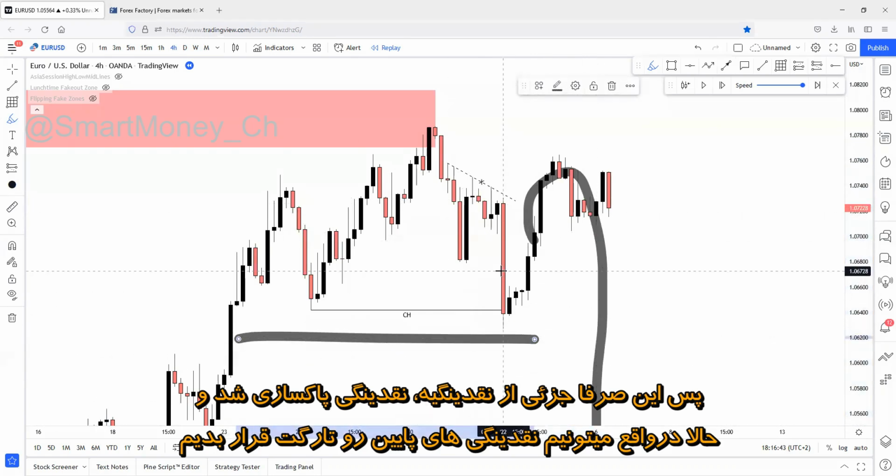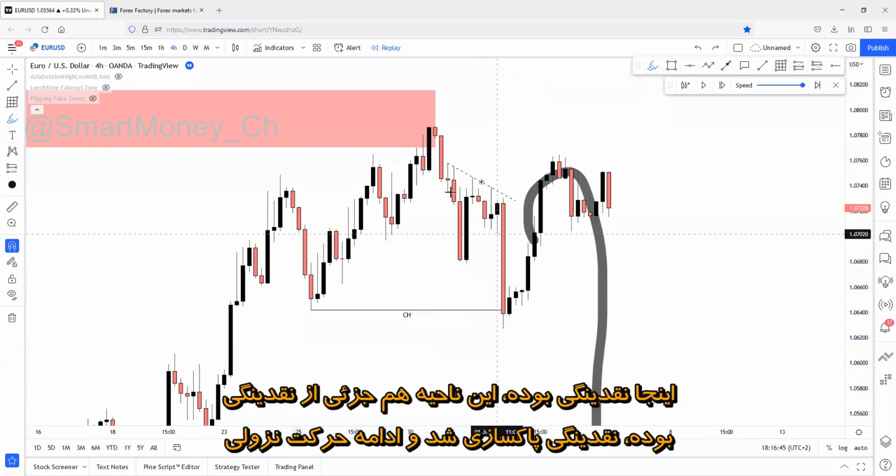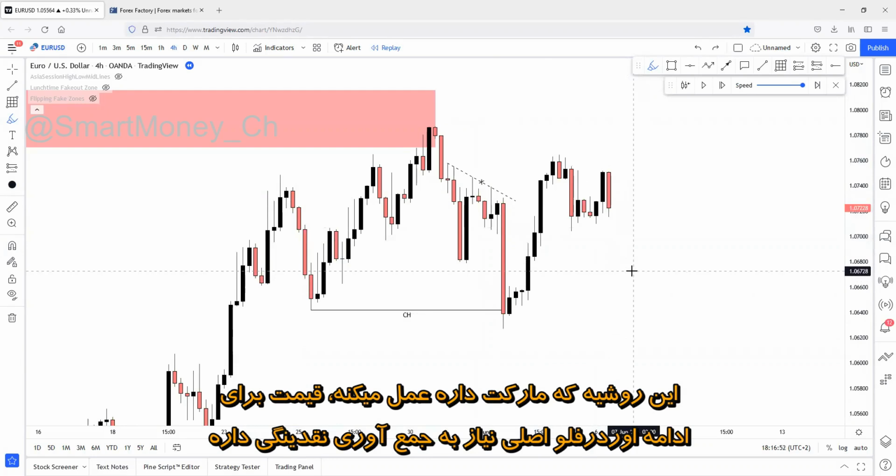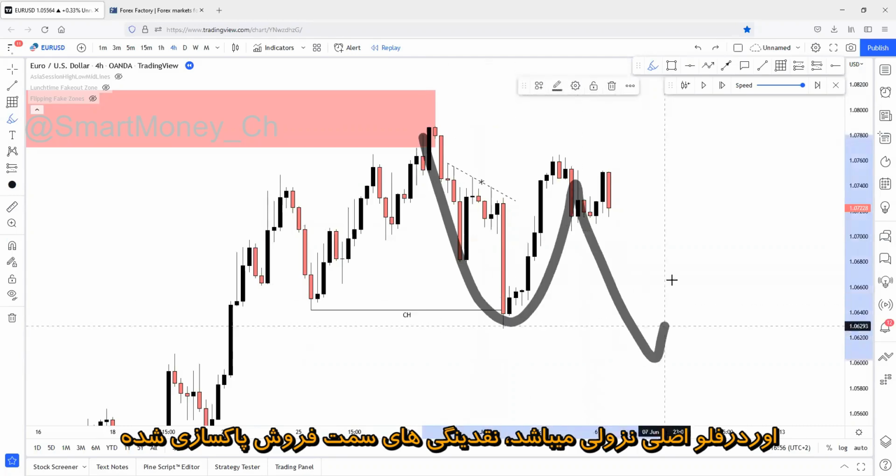So basically everything moved around liquidity. There was liquidity. This zone was part of the liquidity. Liquidity has been swept. Continuation to the downside. This is how the market works. Price needs to sweep liquidity to actually continue the main order flow. This is the main order flow to the downside.